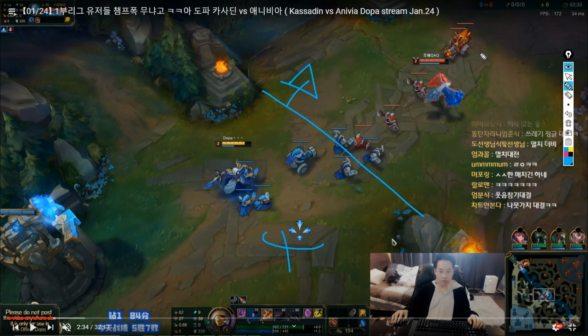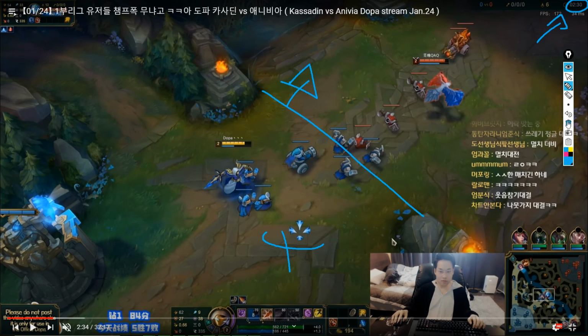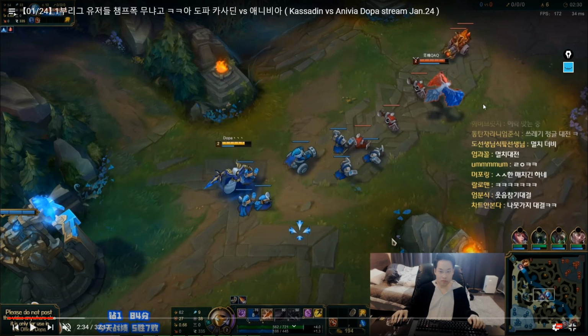And so now what ends up happening is, as you can see, the game timer is 2:30. And again, this is not like an exact 2:30. There are estimates, you know, it could be like 2:28, 2:31, 2:34. It depends on how fast the waves actually end up aligning, and where they actually end up aligning. And so as you can see, what's going to happen is now the wave is going to end up arriving into Anivia, where now a jungler between the minutes of 2:30 and 3 minutes can gank.